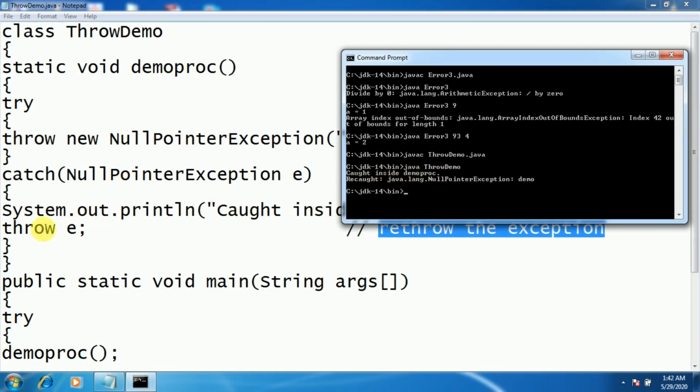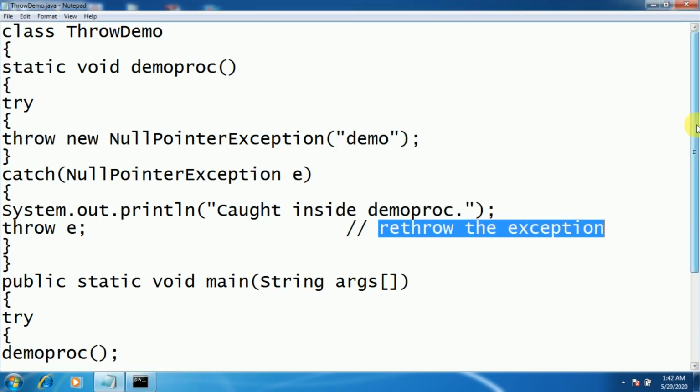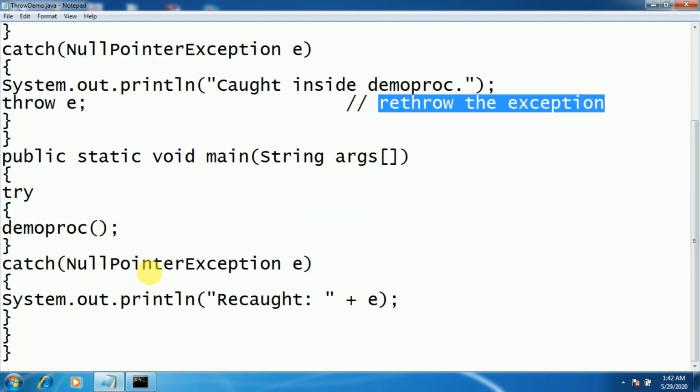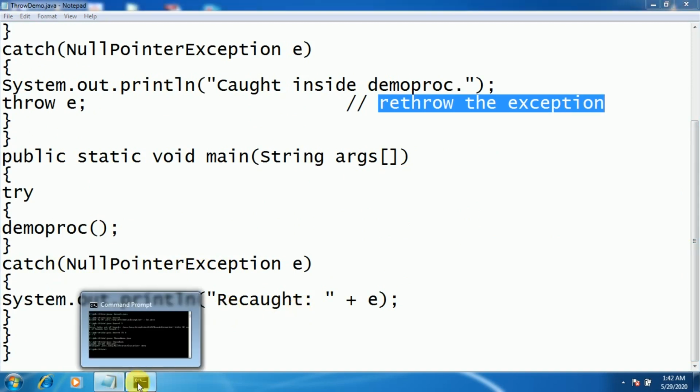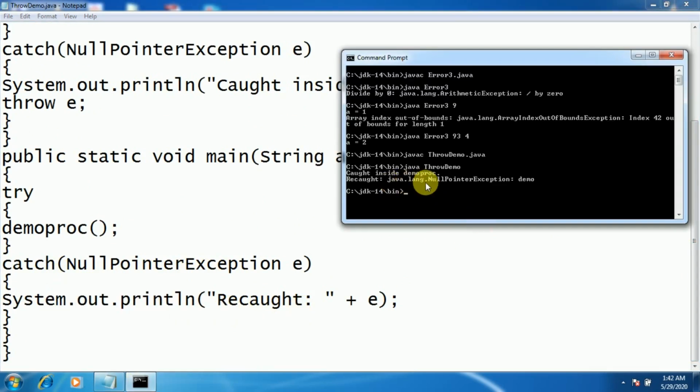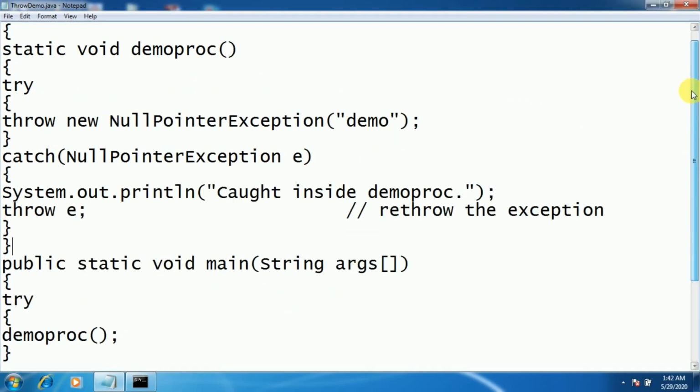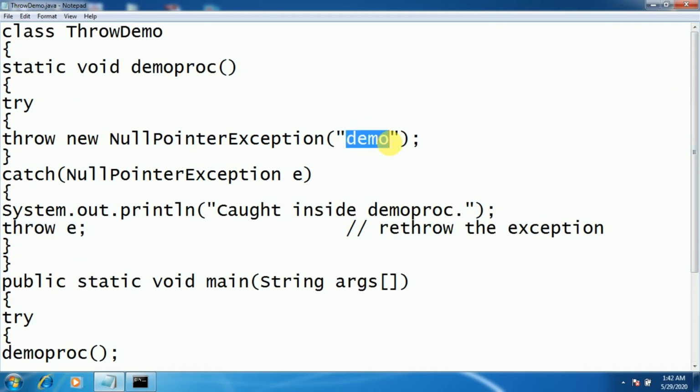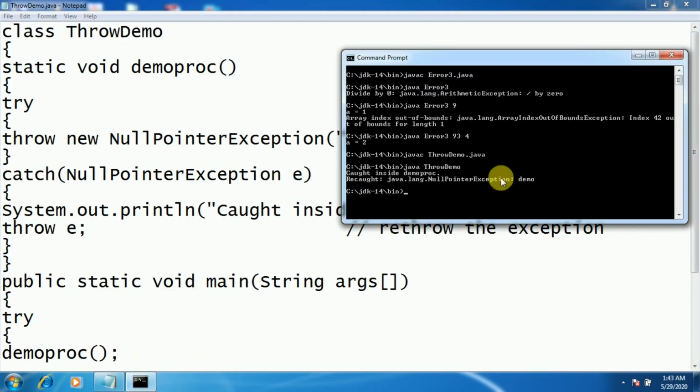After displaying that, once again you are going to throw the same exception, which is going to be caught by this catch, that is NullPointerException, where it is going to display "Recaught" with the message java.lang.NullPointerException, and this is the value which we have passed while throwing the exception, that is this value. It has displayed over here.